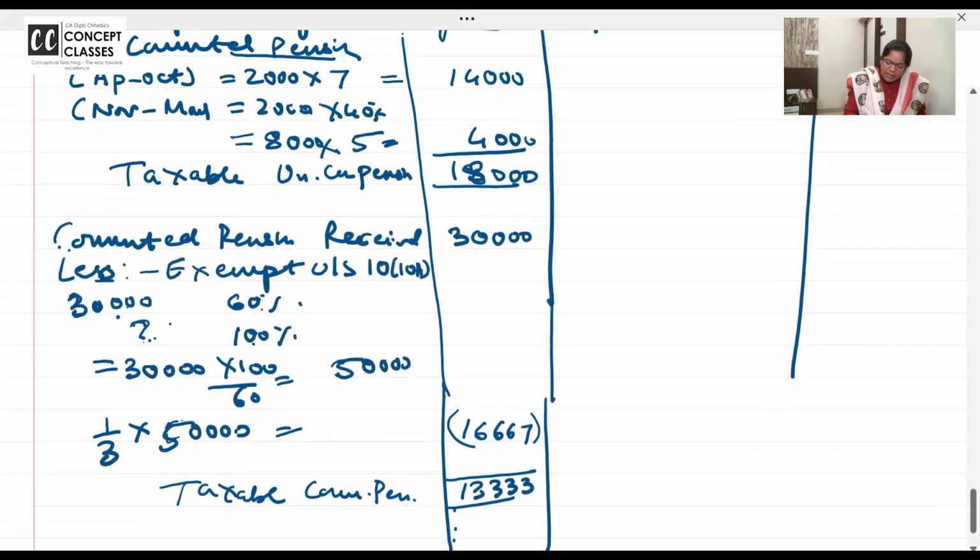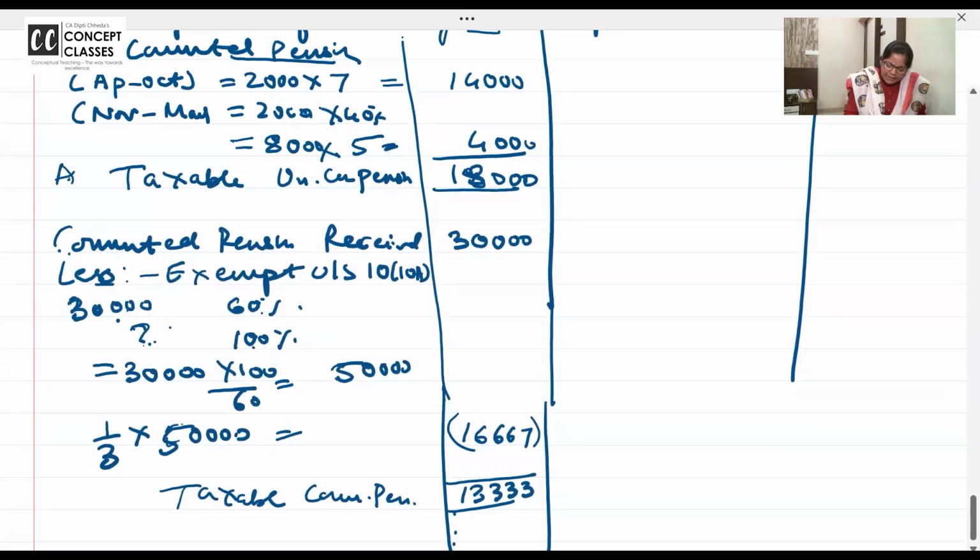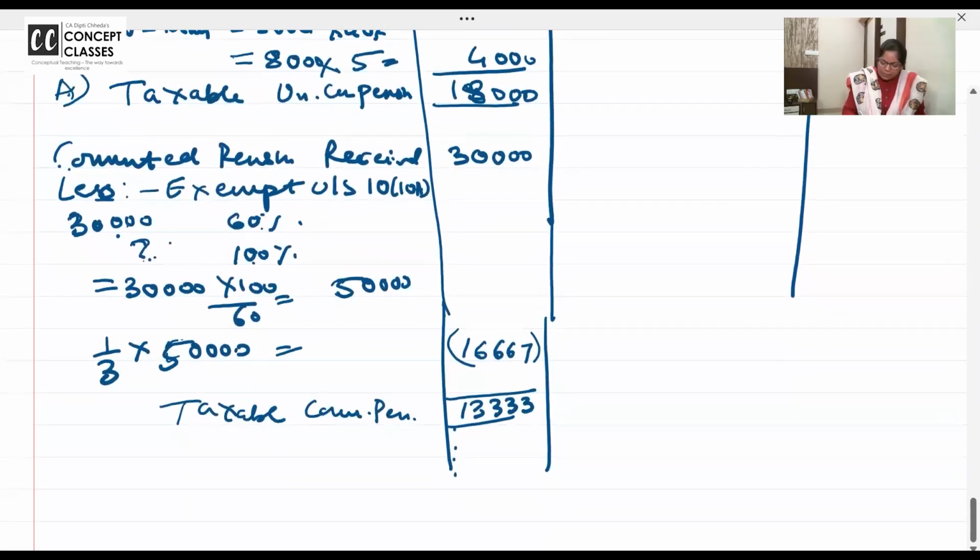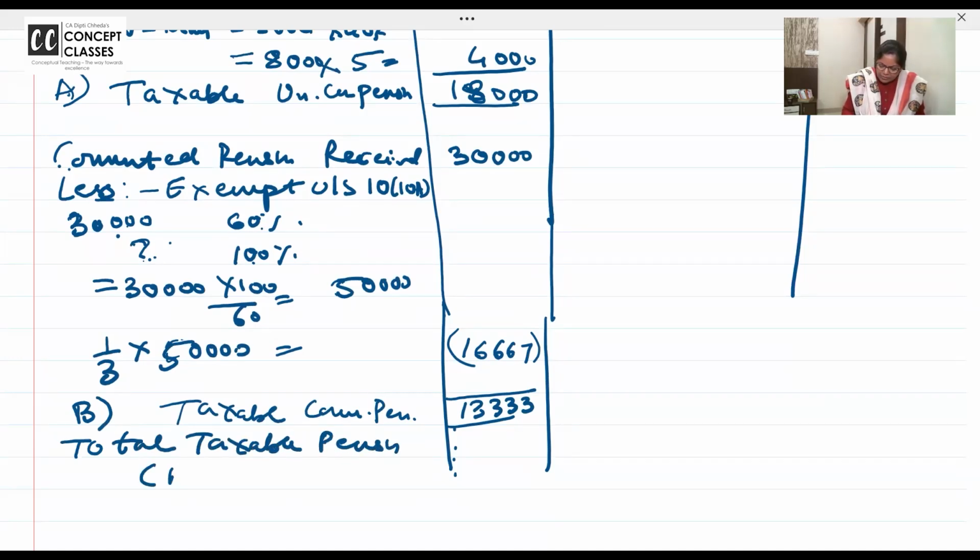Now uncommuted taxable, I call it the A bit. And commuted, I call it the B bit. Now total taxable pension is A plus B. 18,000 plus 13,333, how much is it coming to? 31,333. I'll give you time to write.